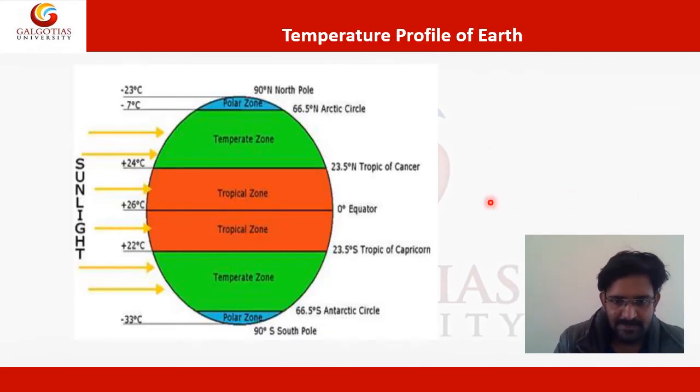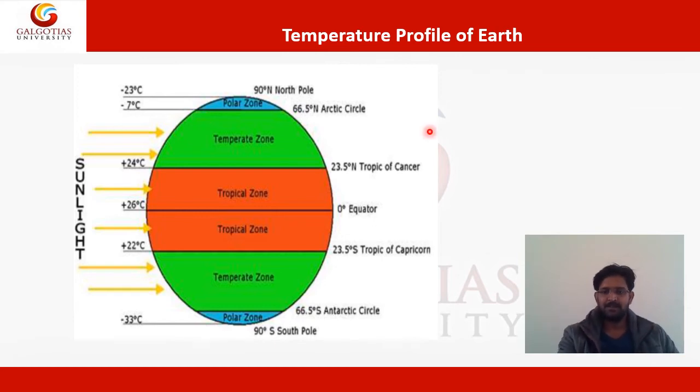Now if you look, this is the temperature profile of the earth. This is your polar zone; if you draw the map like this, this is the north pole and this is the south pole. This is the polar zone, and this is the region up to the Arctic circle, that is 66.5 degree latitude, and the temperature is minus 7 degrees centigrade to minus 23 degrees centigrade. So between the polar zone and the Arctic circle, the temperature varies from minus 20 to minus 7 degrees centigrade.